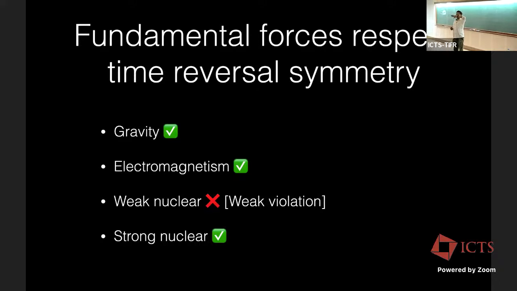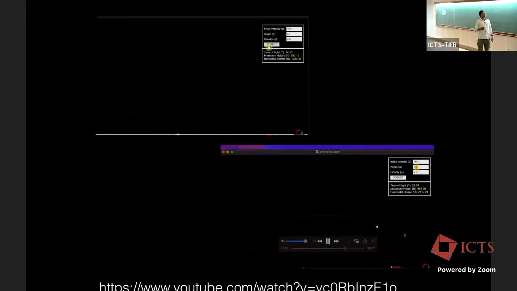So these forces do not give the direction of time. This is true for almost all forces except weak nuclear. Weak nuclear does violate this time reversal symmetry. But let's focus only on gravity, to keep life simple for a short introduction. So the example is here.